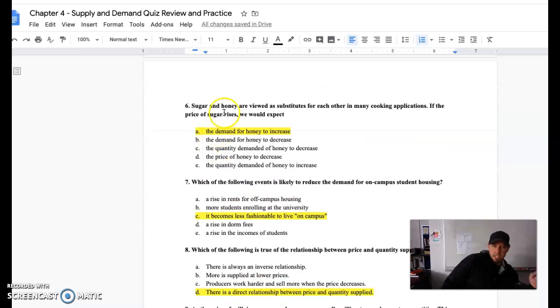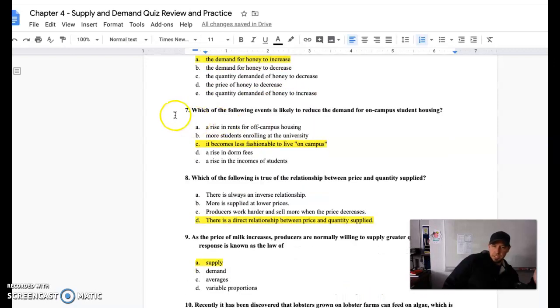Number 6, sugar and honey are viewed as substitutes for each other. So we got sugar and honey that can kind of be interchangeable when it comes to cooking. If we see the price of sugar rise, what's going to happen in the market for, looks like honey here? Price of sugar rises, consumers are buying less sugar. Well, they still need something to do their baking or their cooking with. So we're going to see an increase in the demand. So the whole demand curve for honey is going to shift to the right. Demand for honey would shift to the right or increase.